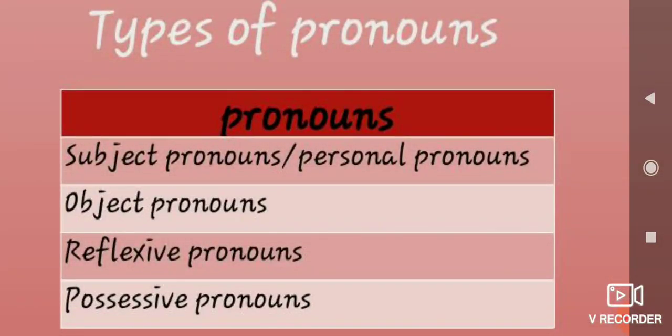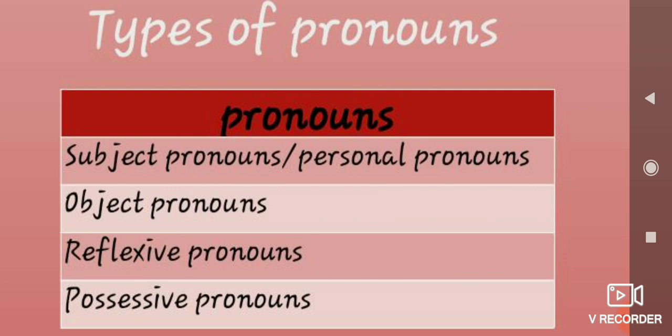Here I have given only 4 types. The remaining types we'll see later. These 4 we have already gone through, so one by one we will quickly recollect. Our first and foremost type is subject pronouns. Subject pronouns are otherwise called personal pronouns. So both are the same. Wherever you hear the word personal pronoun or subject pronoun, both are the same. So don't get confused.